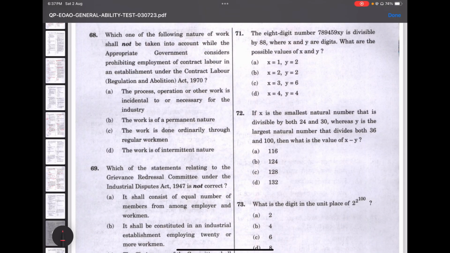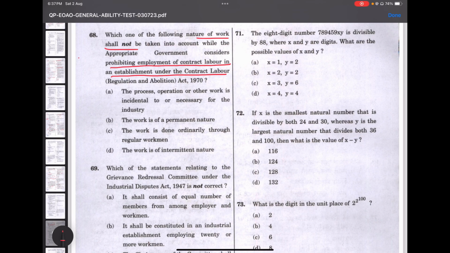68. Which one of the following nature of work shall not, again, give extra attention to this word, shall not be taken into account while the appropriate government considers prohibiting employment of contract labor in an establishment under the contract labor act. We already had an option, an answer for contract labor. That is why you'll have to read the question paper once or twice, because for at least one or two questions, the answers would be in the question paper itself if we give extra attention to it.